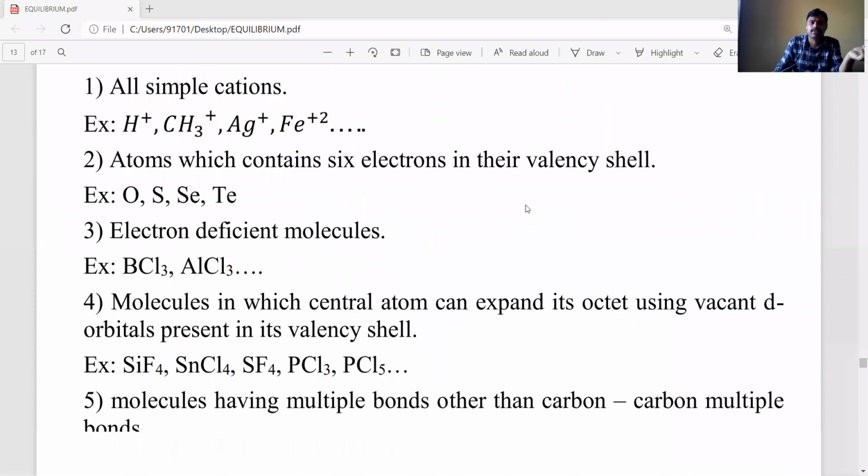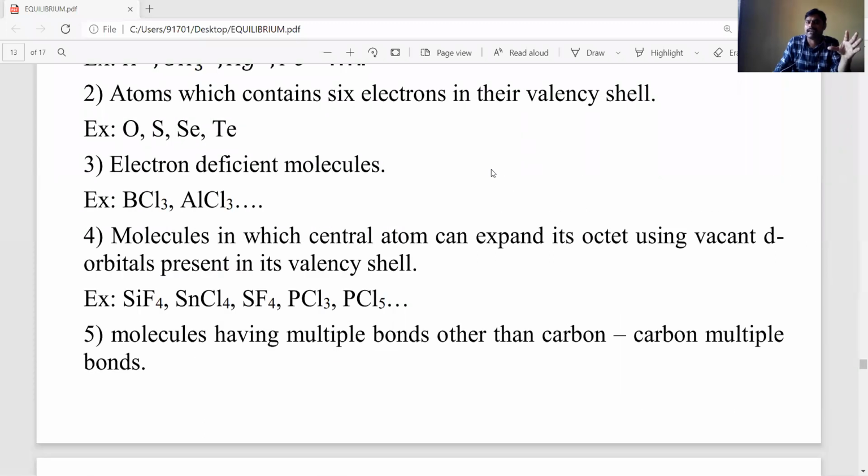Second example, the atom: atomic state only you have to take. Atoms which contain 6 electrons in their valence shell, since every atom tries to get 8 electrons in its outermost shell. For example, instead of 8 electrons, less than 8 electrons, like 6 electrons present in the outermost shell, they act as Lewis acids.